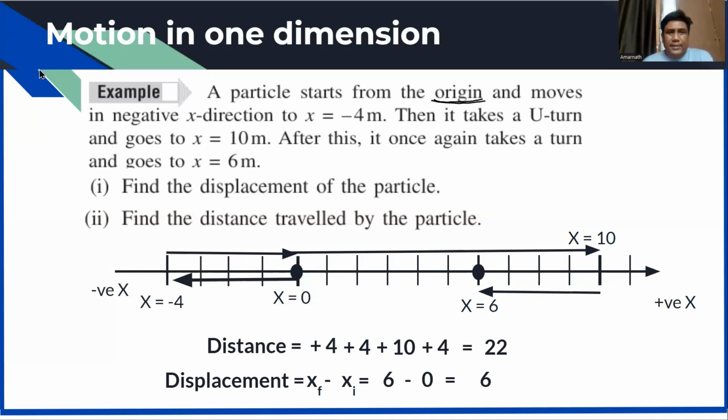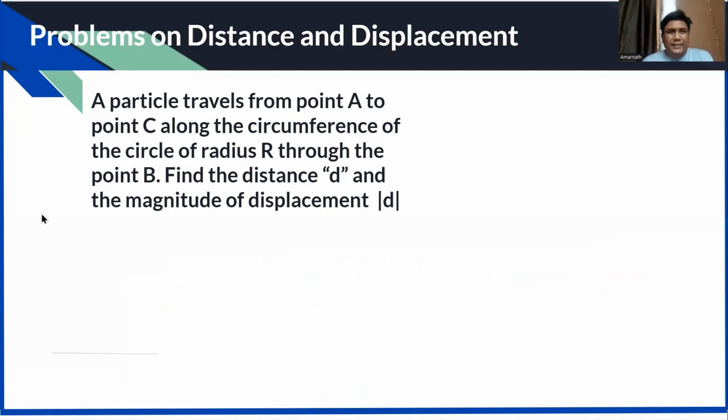Now, let us discuss the next question. Problems on distance and displacement. See, a particle travels from point A to C along the circumference of a circle of radius r through the point B. Find the distance d and magnitude of displacement d.